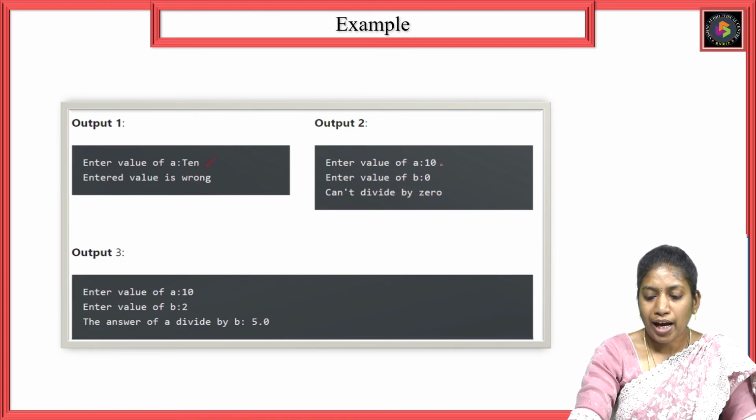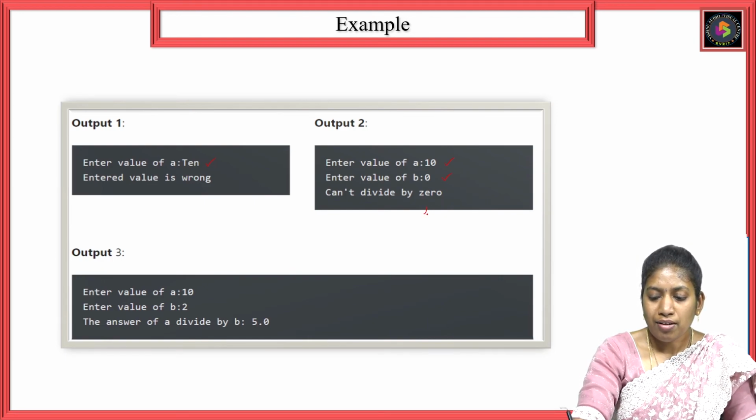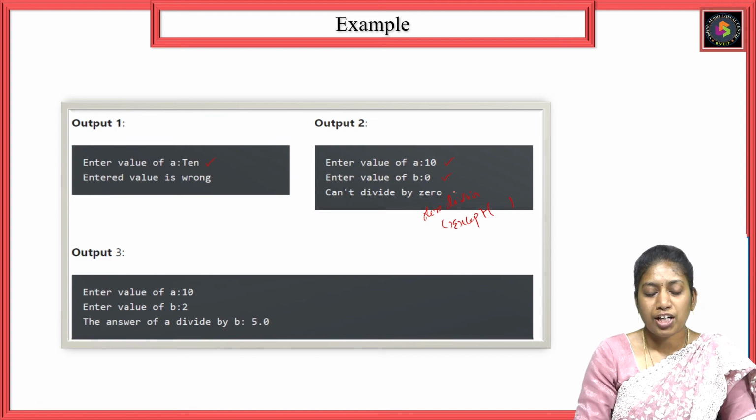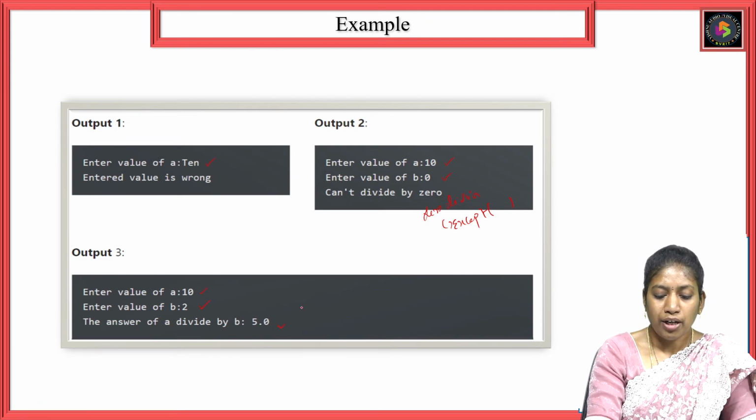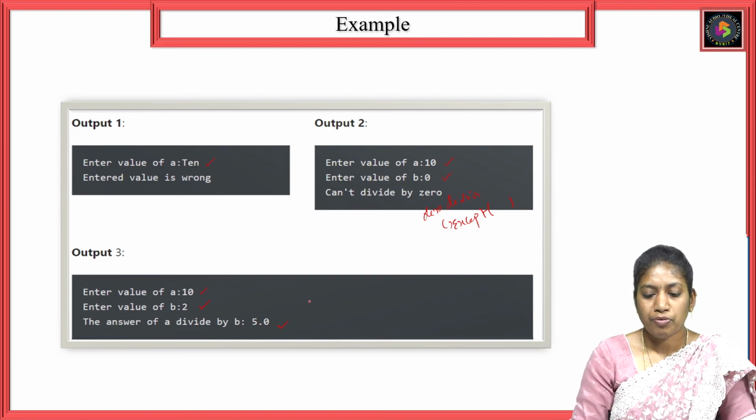So next here, a value is an integer and here the user entered the value 0. So it throws a zero division error exception. So the corresponding except block that is written is executed, that is, can't divide by 0. So this is the correct one: integer 10, integer 2, it got the result of 5.0. So these two errors have been handled with the except blocks.